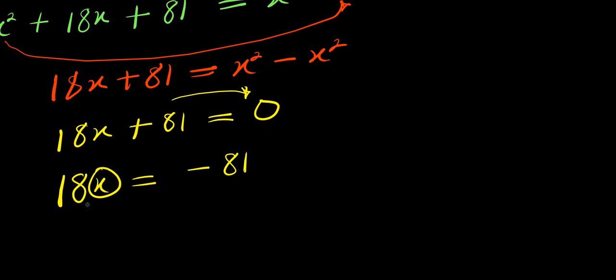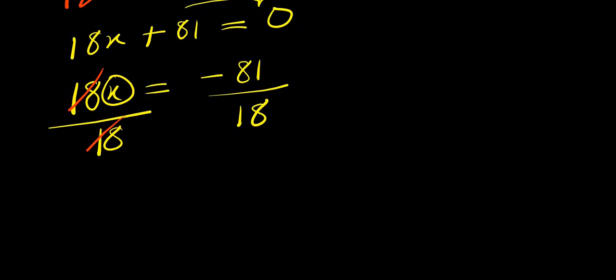So solving for x, I divide this by 18, and divide this by 18. 18 cancels 18. I simply have x equals, 9 goes here, this is negative 9, and 9 goes here. This is 2, right? So you have negative 9 divided by 2.